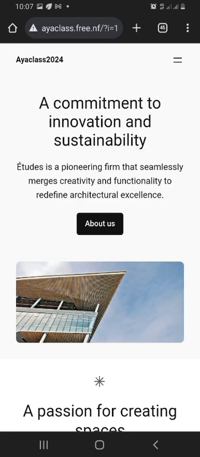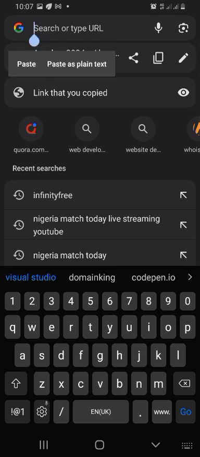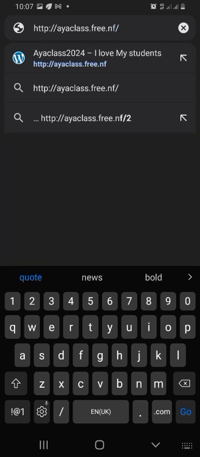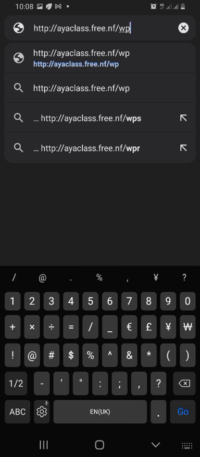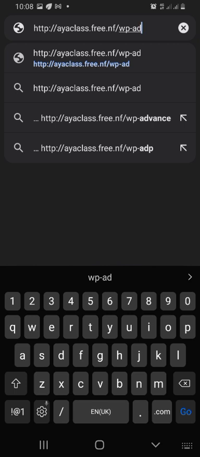Okay, so now if you want to enter the back end of your website, this is how you are going to enter it. That's how we are going to be doing our corrections. I have written the name of the website that I chose. I'm going to write slash wp-admin. That's the name of your website slash wp-admin. As soon as you do that, you click on go. An environment like this is going to come up.